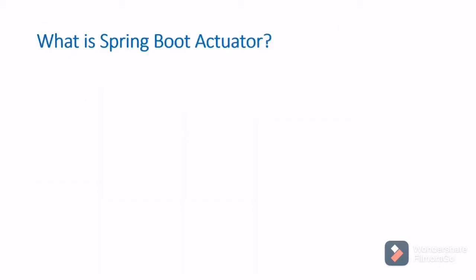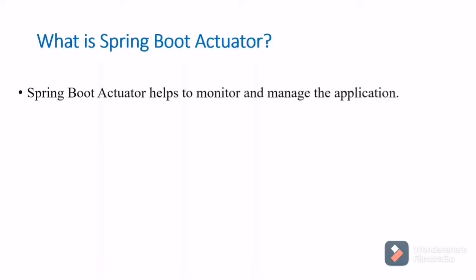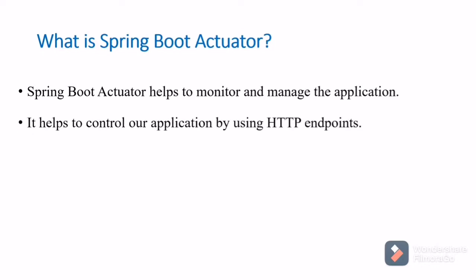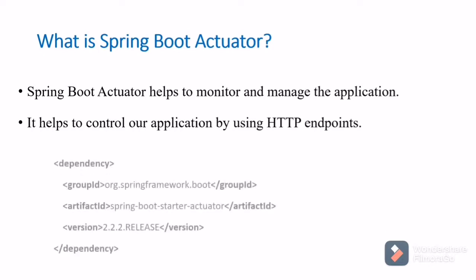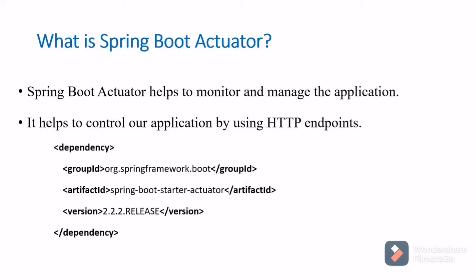What is Spring Boot actuator? Spring Boot actuator helps with monitoring and managing the application. It helps in knowing the status of the application, and it is nothing but some endpoints. We can configure that in our application so that we can know the status of our application. So basically it is used for monitoring the application. It helps to control our application by using HTTP endpoints. The dependency for that is Spring Boot Starter Actuator. If we add this dependency in our project, this will enable that actuator feature.